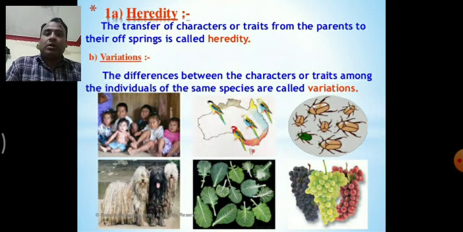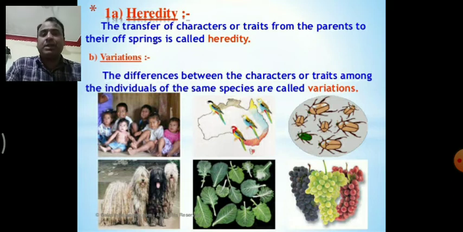Now we know that there are two types of reproduction: sexual reproduction and asexual reproduction. In sexual reproduction there are chances of variation, but in asexual reproduction the chances of variation are very limited, very less. Then what are variations? Variation means change in the sequence of DNA. What is DNA?